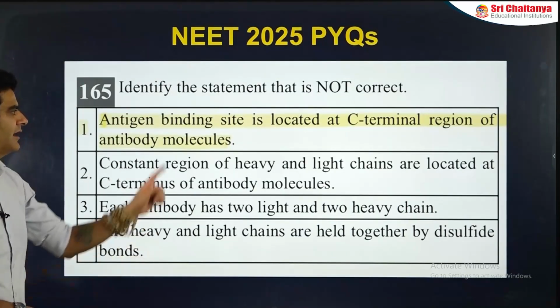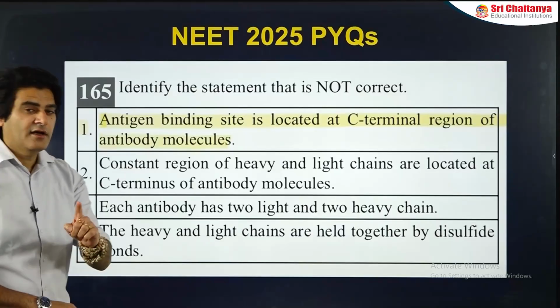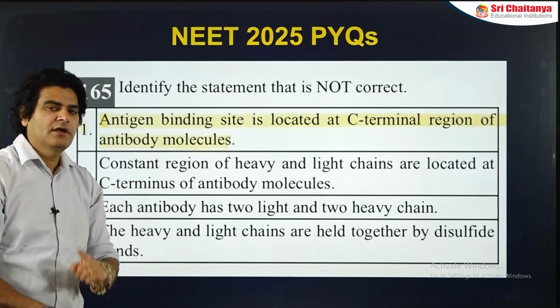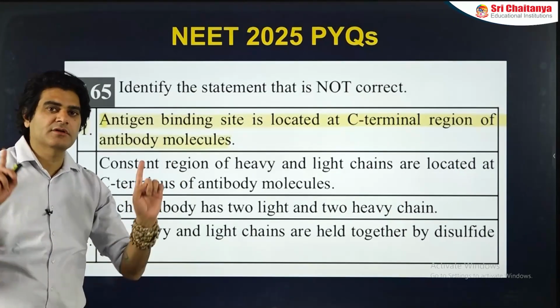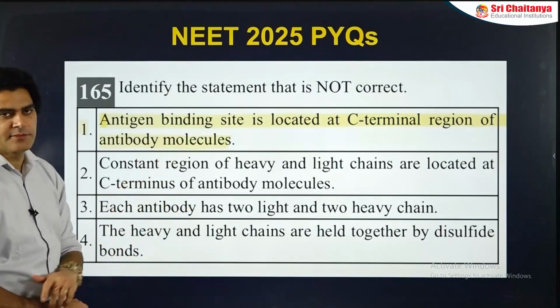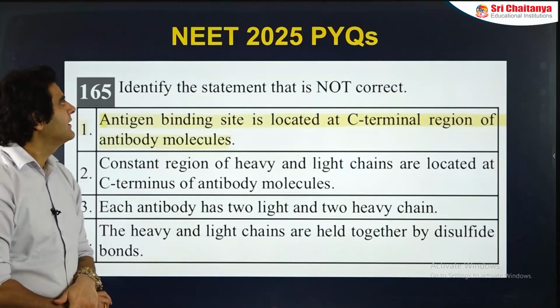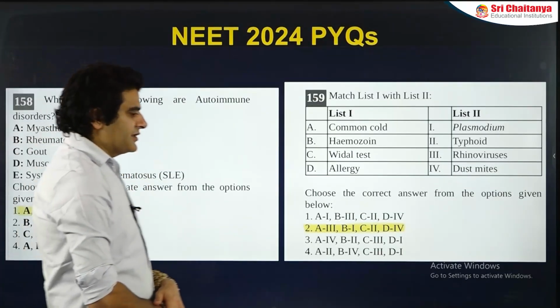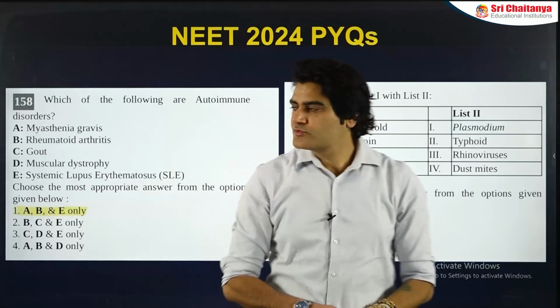2025. Identify the statement that is not correct. I told you that antibody structure, where is the antigen binding site? On the N terminal. So on the C terminal is of course a wrong statement. Next, NEET 2024 PYQ, again 5 questions were there.